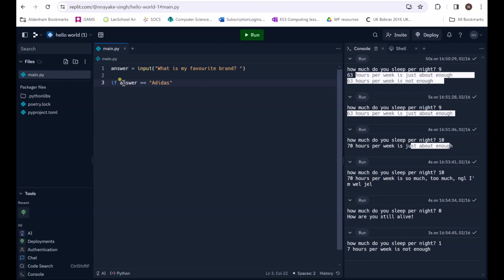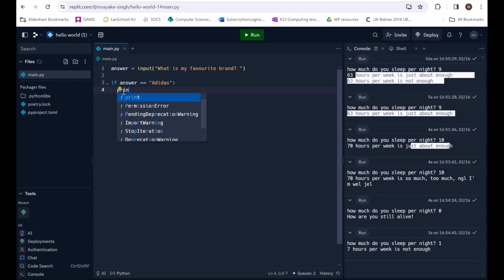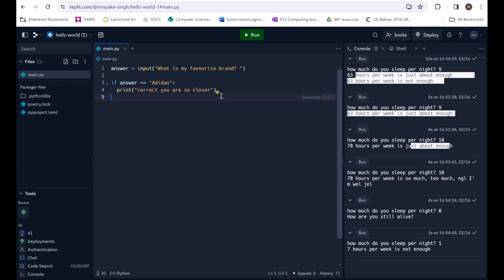That's my favorite brand. I'm just obsessed with it, to be honest. If it's equal to Adidas, then remember I press enter and I've got this indentation which tells me I want to use this next line of code. I'm going to print, open and close brackets, correct. You are so clever. But it's not just one, I have more than one favorite brand, isn't it? So I'm going to get to that in a second, but I just need to make sure I write the else part. The else part is if I type in anything else besides Adidas, it's going to say not my style.